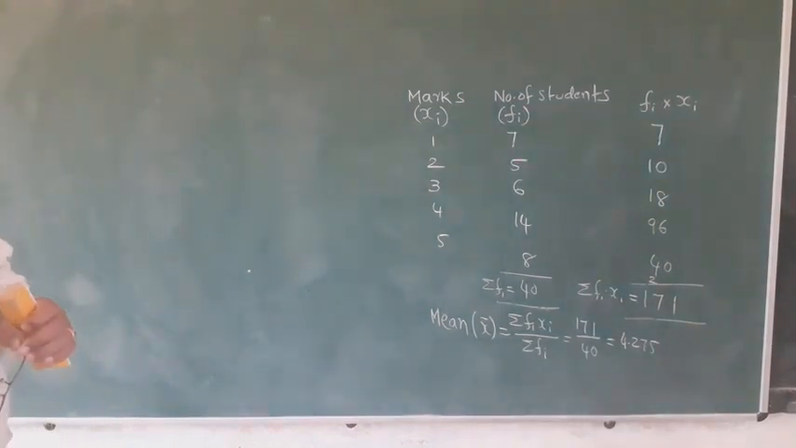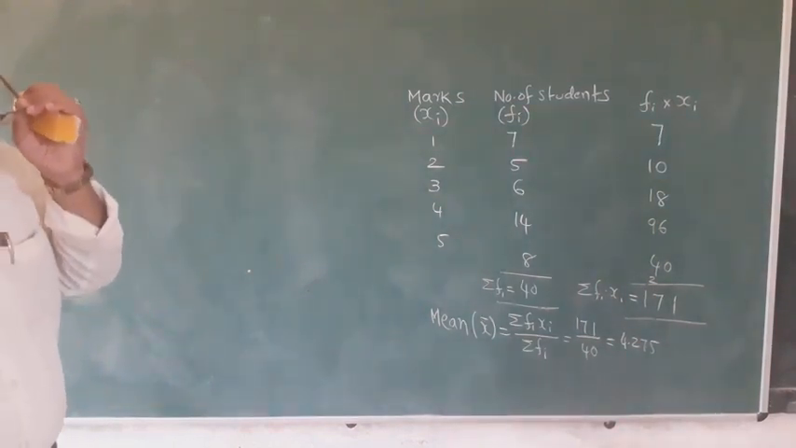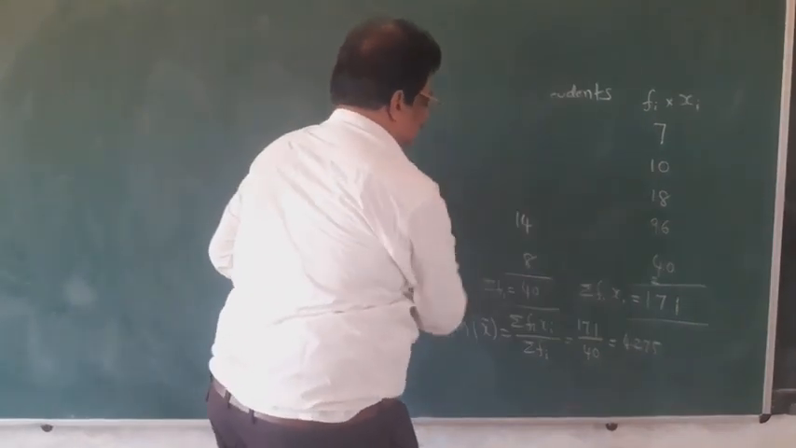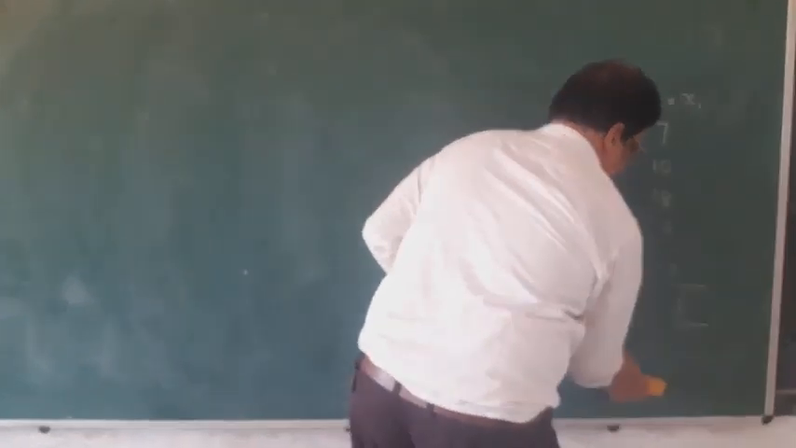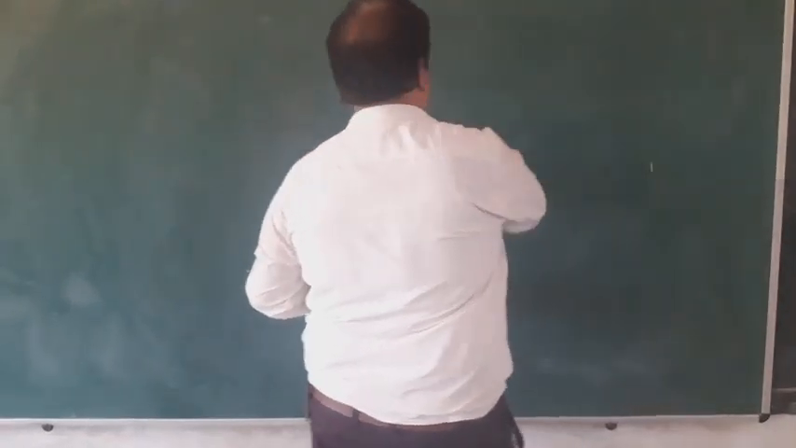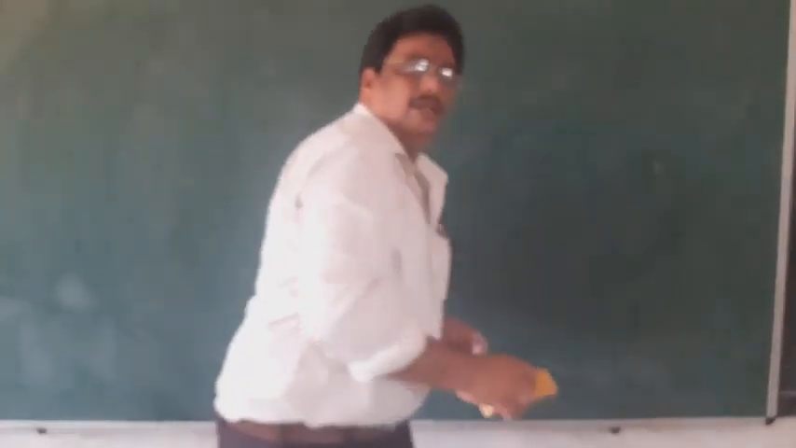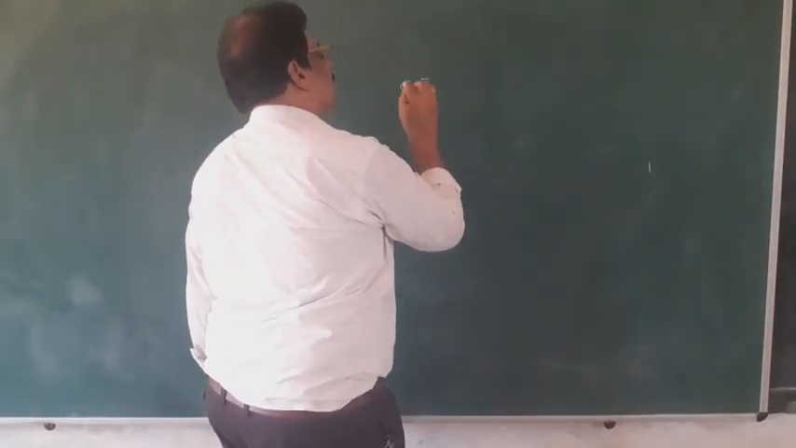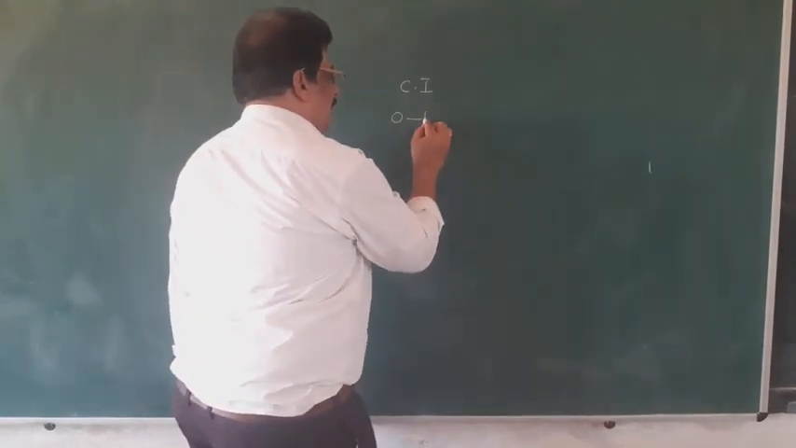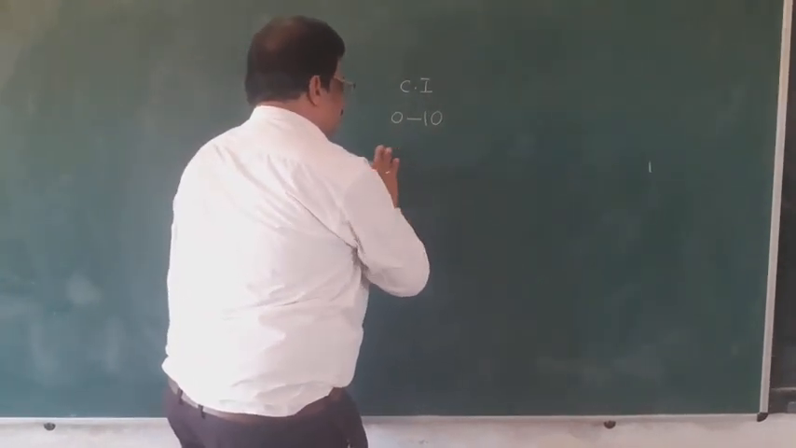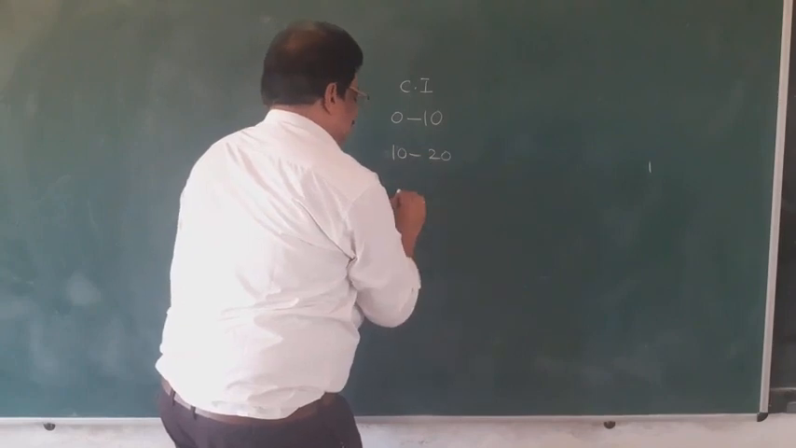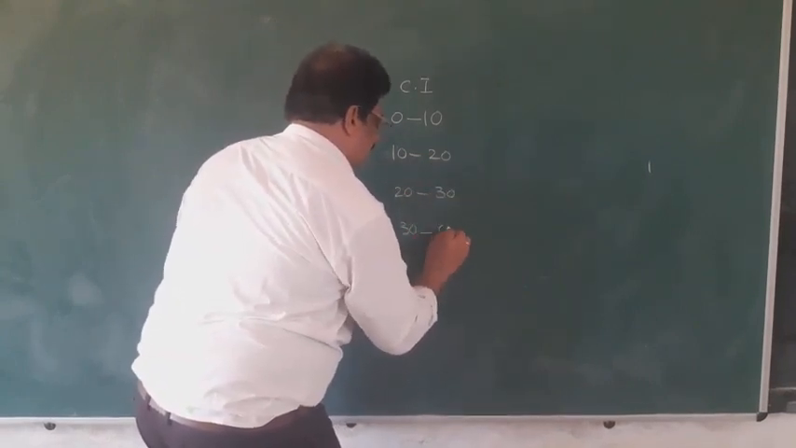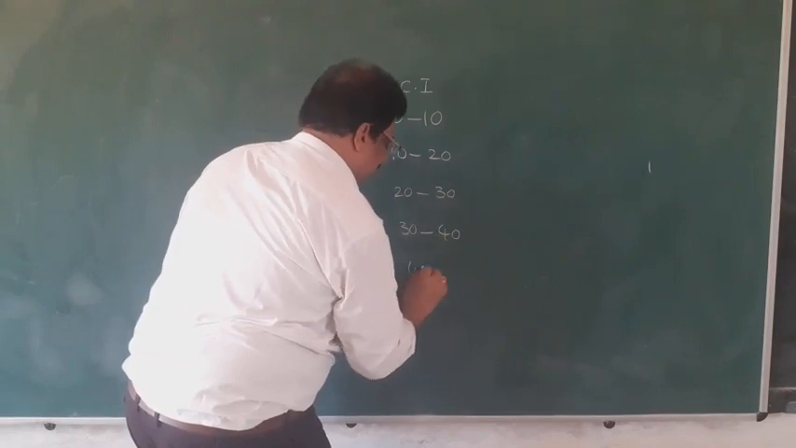Now, we will see bulk data. Bulk data is not given in the form of individual values. Suppose it is given in the form of class intervals. This is called group data. The group data is called class intervals. For 0 to 10 marks, how many students are there? 10 to 20, how many? 20 to 30? 30 to 40? 40 to 50?